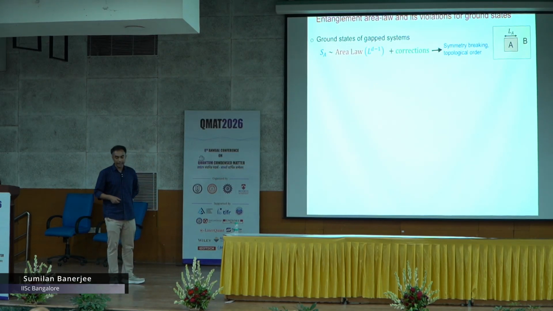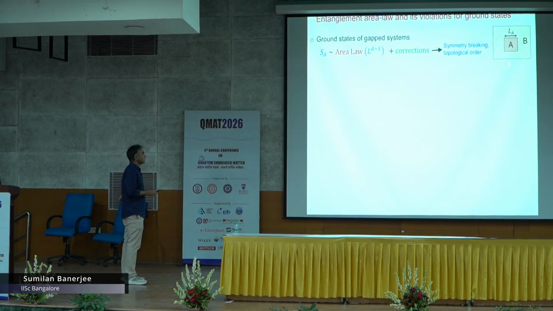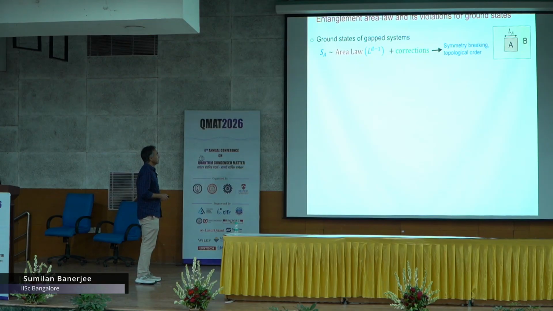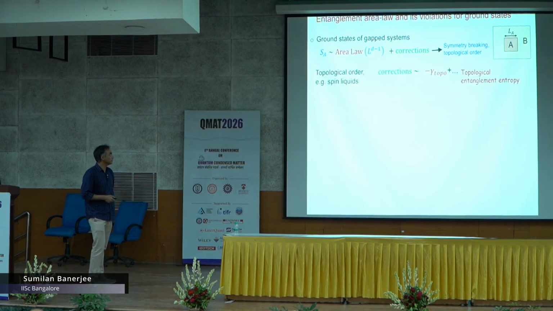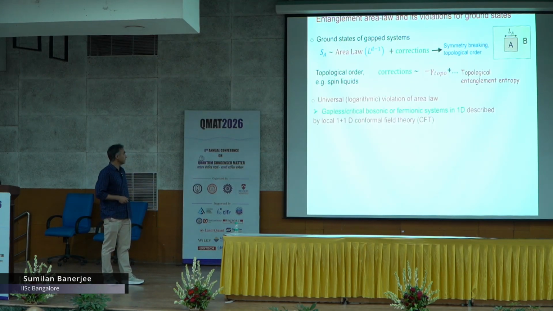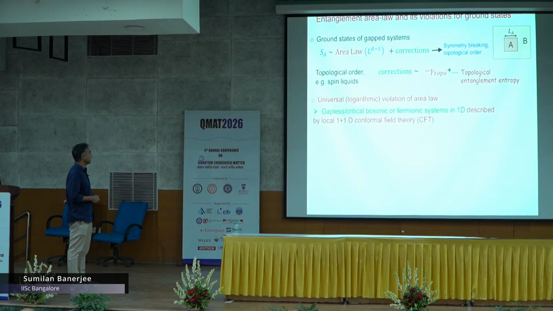Typically, if you have some gapped ground state in dimension d and you do this calculation, you will find that the entanglement entropy scales with the area of the system, which is La to the power d minus 1 in d dimension. There are some subleading corrections, and these corrections often could be very important. For example, they can give some idea about topological order and even symmetry breaking. But our interest here is another type of feature of entanglement entropy which appears for gapless systems.